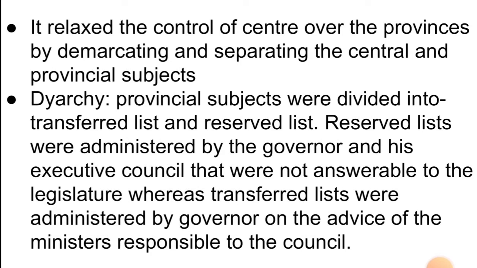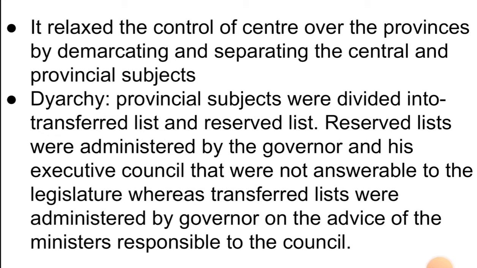Diarchy was then introduced in the provinces. That is, provincial subjects were divided into the transferred list and the reserved list, and this was known as diarchy. The reserved list was administered by the governor and his executive council, who were not answerable to the legislature, whereas the transferred list was administered by the governor on the advice of the ministers responsible to the council.